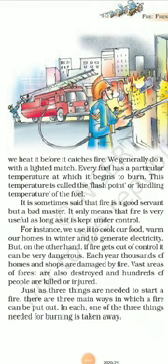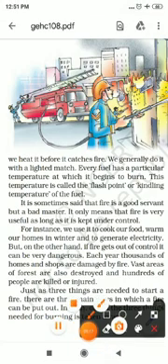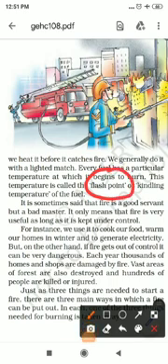Every fuel has a particular temperature at which it begins to burn. This temperature is called the flash point. Dear children, this flash point is very important, and this explanation is equally important. Listen to it very carefully.